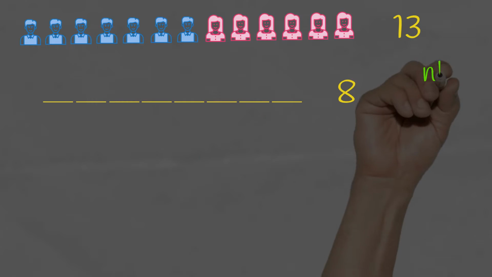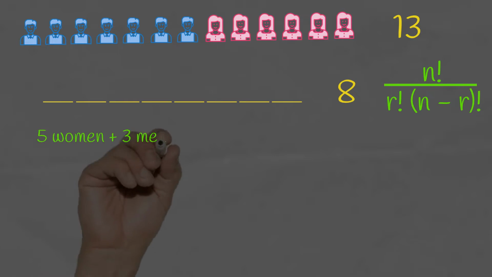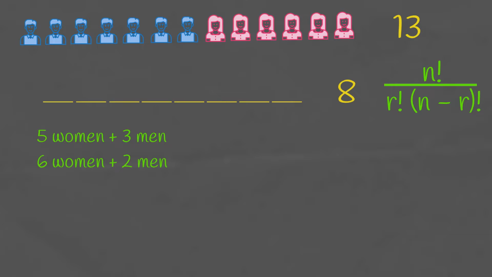We're going to write down, first of all, the equation for combinations, and then you have to write down the configuration of what teams are going to satisfy the requirements of more women than men. In this case, if you have 4 women and 4 men, that does not satisfy the requirements because it's equal. But if we have 5 women and 3 men, or 6 women and 2 men, these teams satisfy the requirements. And we can't have more than 6 because there aren't more than 6 women.